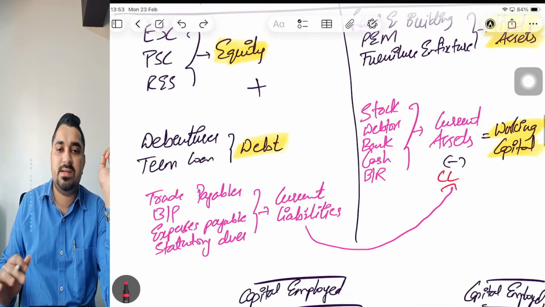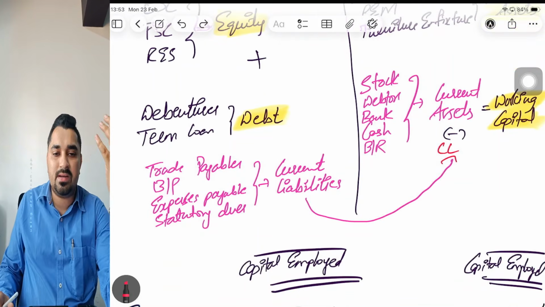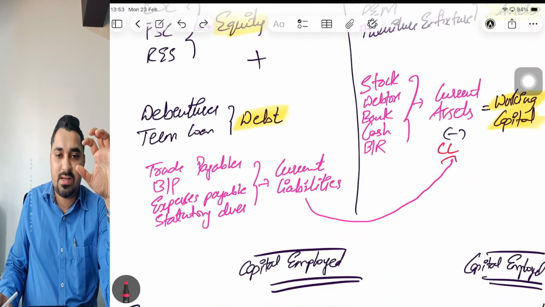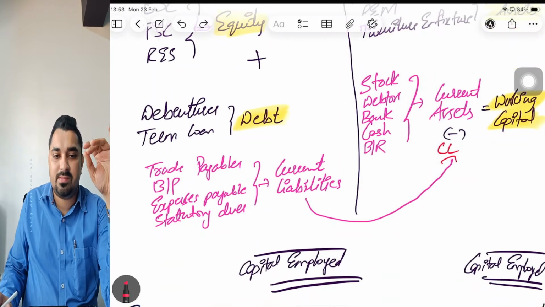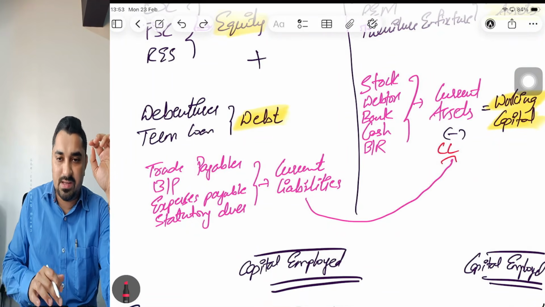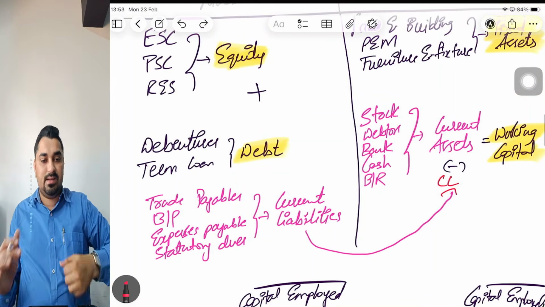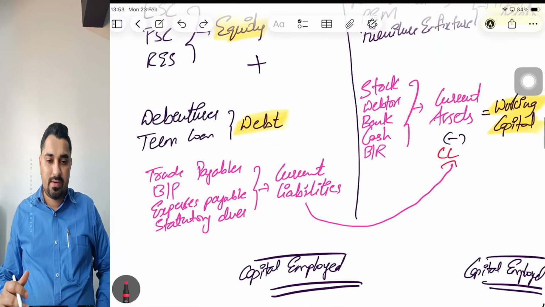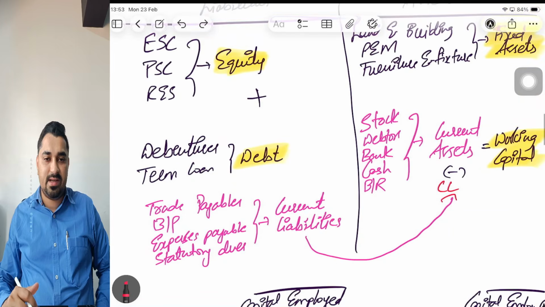But in your accounts balance sheet, on the liability side, you would have other current liabilities also, which I have listed in a different color: trade payables, bills payable, expense payable, statutory dues, etc. These will come to the right hand side of your balance sheet in this chapter. So if I have to write a formula for capital employed, it is equity plus debt.